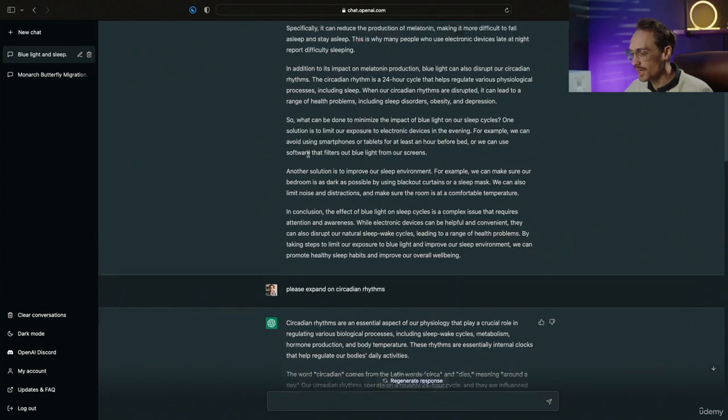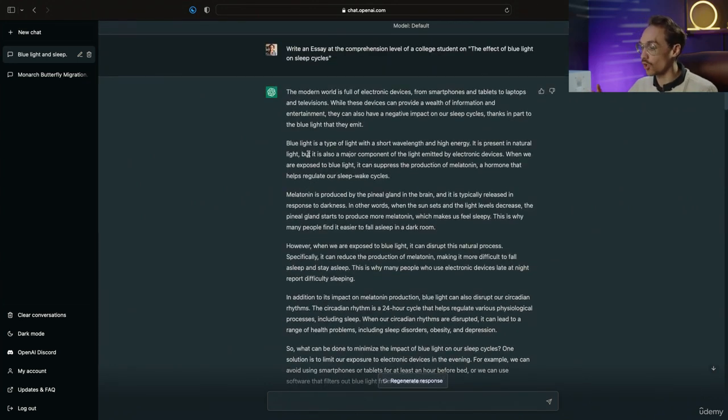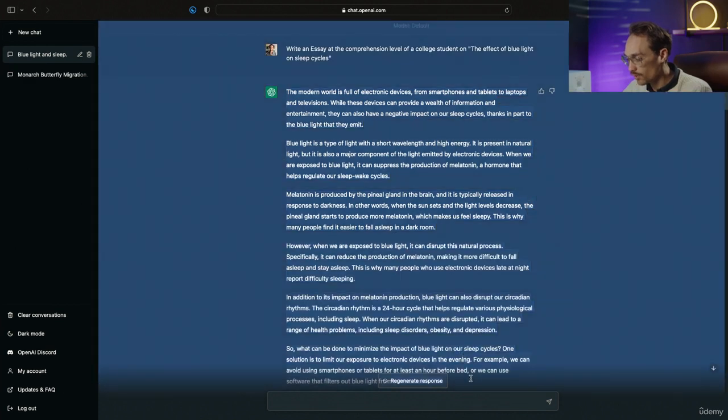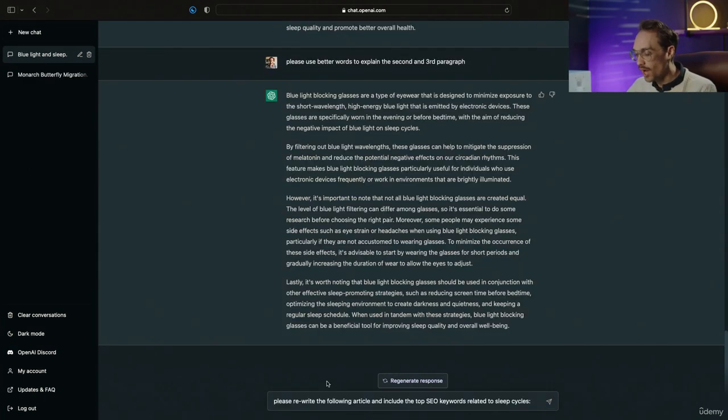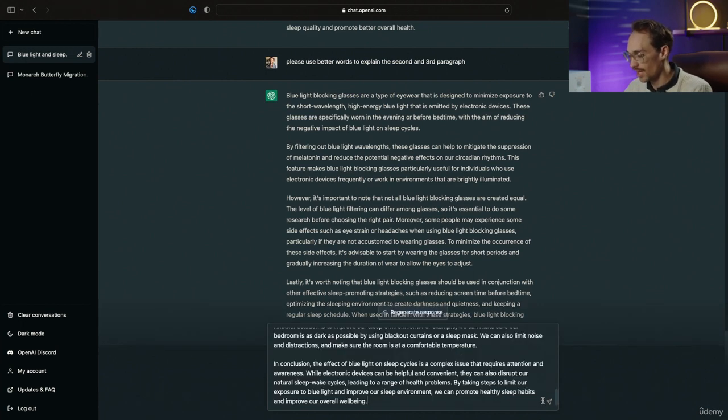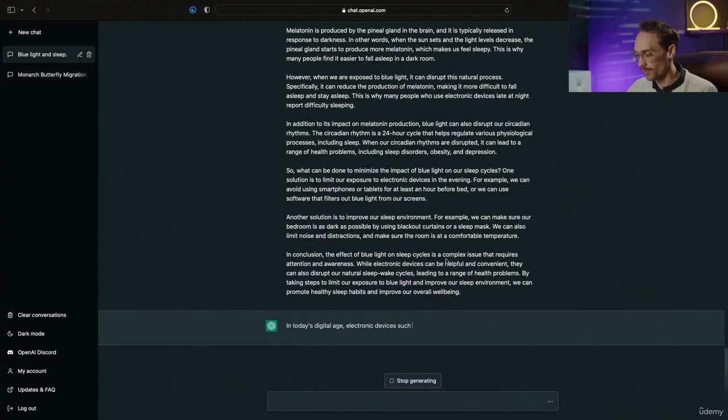Let's say, hypothetically, I wanted to post this article online for some reason. Let's just copy the original article and ask it to include the best SEO terms. So I'm asking ChatGPT to please rewrite the following article and include the top SEO keywords related to sleep cycles. I'm pasting in the original article that it wrote, and off we go.